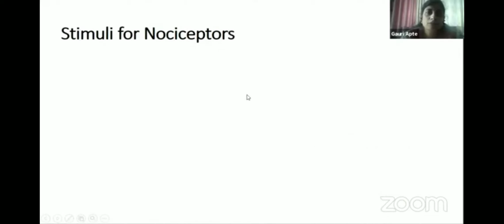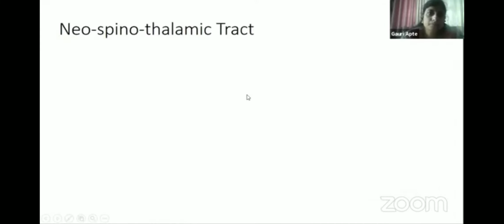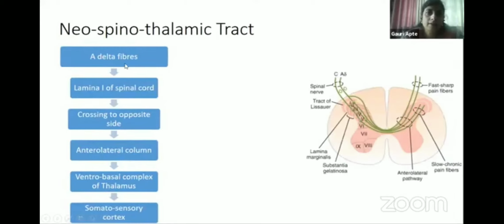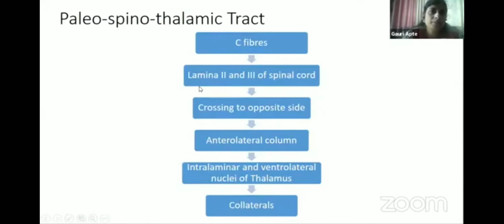Receptors for pain are called nociceptors, and different tracts. Spinothalamic tract is the one which carries pain sensation, but that too the neospinothalamic tract for fast pain and the paleospinothalamic for slow pain. So this is the same pathway that we have studied just now.